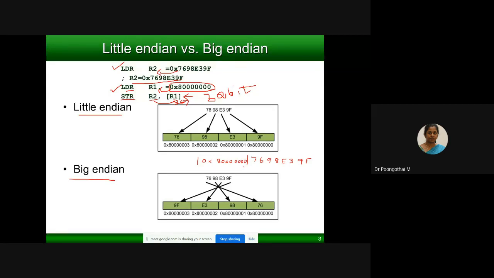We are transferring the 32-bit value into the memory location pointed to by R1. This will be the starting address of memory. Is that clear, students? According to little endian format, a 32-bit number means how many bytes do you have? This is your first byte, this is your second, this is your third, this is your fourth.